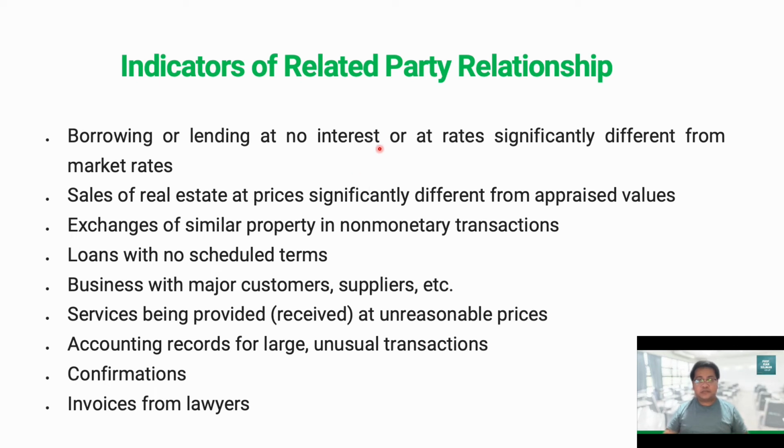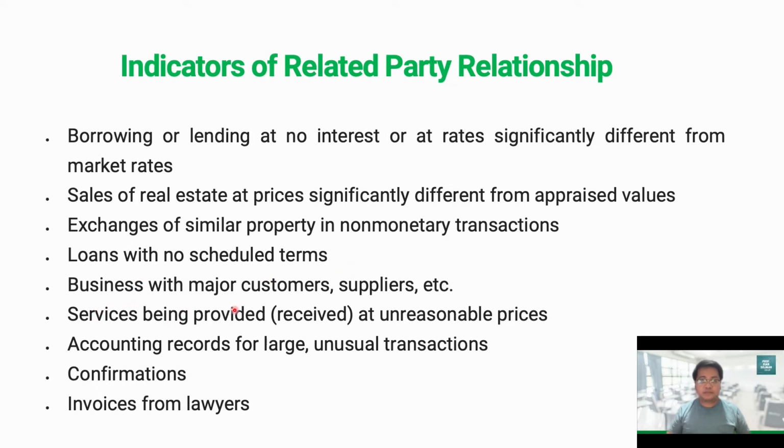So these are usually the indicators of a related party relationship. Borrowing or lending at no interest rates or at rates that are significantly different from the market rates. Sale of real estate at prices significantly different from appraised values. Exchanges of similar property and non-monetary transactions. Loans with no scheduled repayment terms.